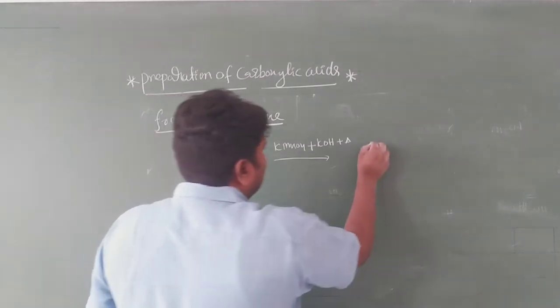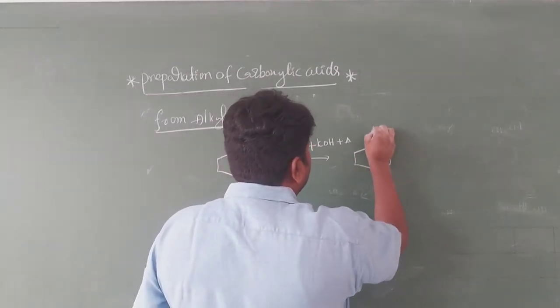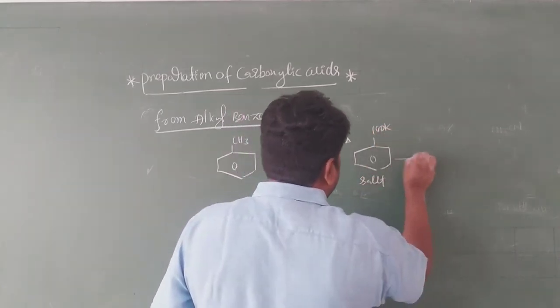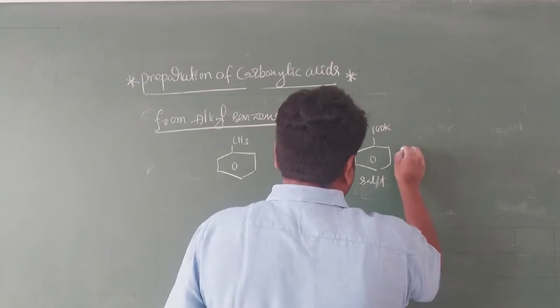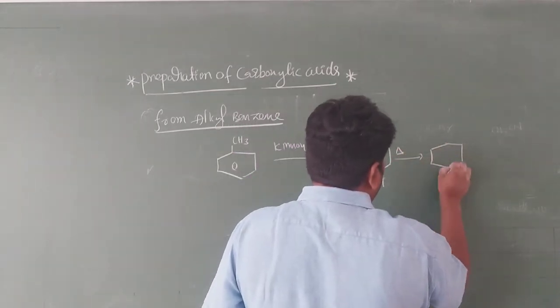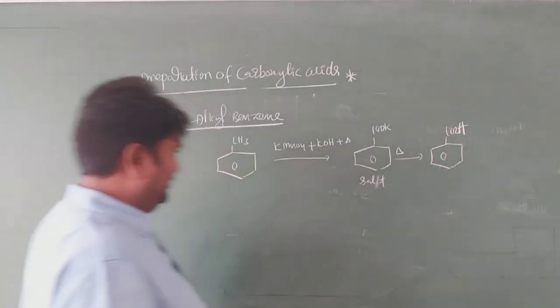It is a salt. Okay, potassium salt is formed, COOK. Next one, again on heating, you get a benzoic acid. It is very important, my dear students. It is a benzoic acid.